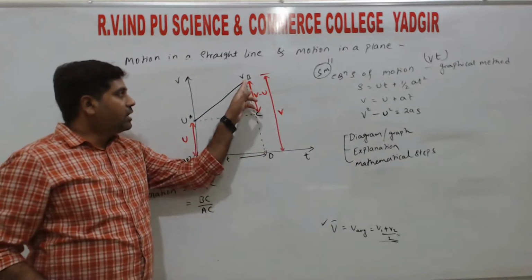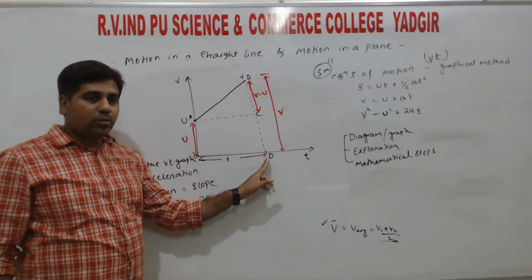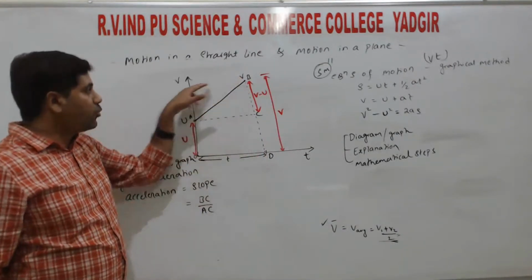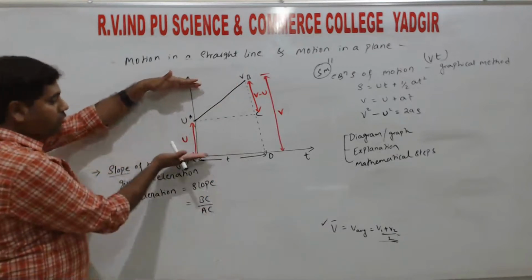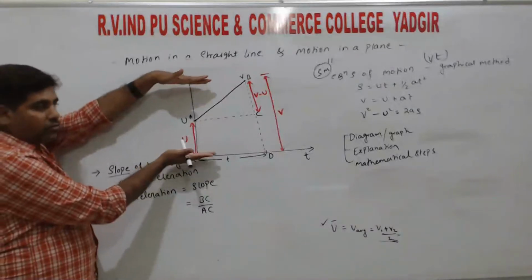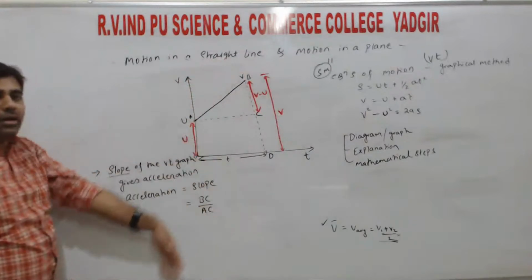After certain time t, moving with some velocity v, if we project along the x axis we get the time. The same projected along the y axis gives the velocity. So that velocity is v, right? From here to here, whatever length there is, the same length I will write here. So that gives v, right?